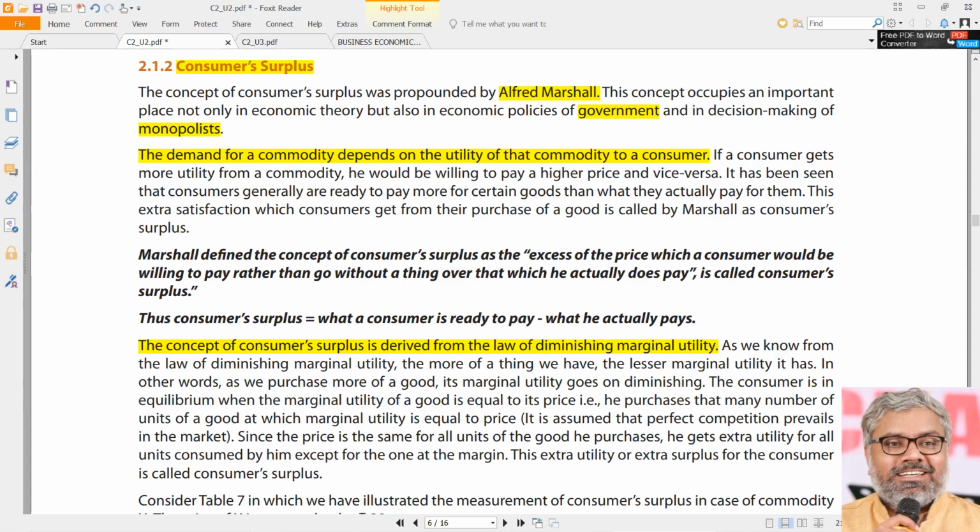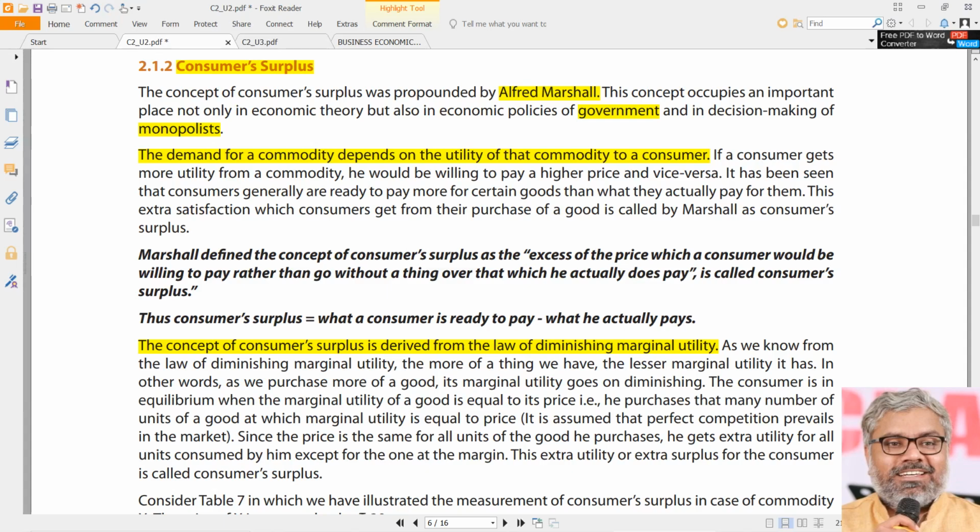And if he is not getting that much utility, he will be ready to pay only a lesser amount of money to purchase that commodity. That is common, which means the consumers, being rational, will pay a particular price for a commodity according to the utility that they can generate from that commodity.